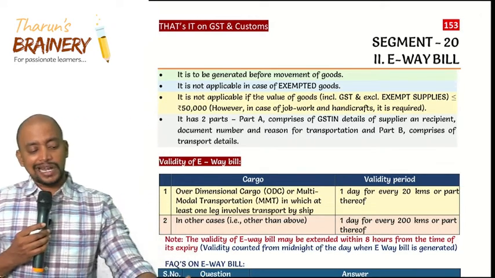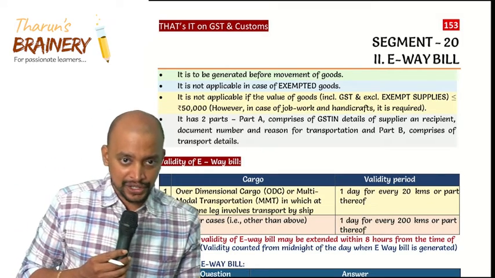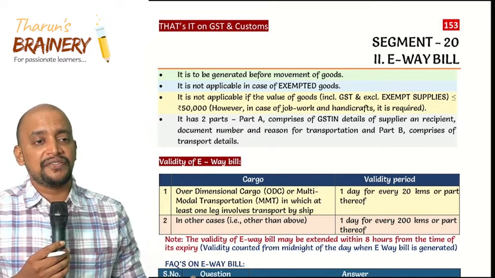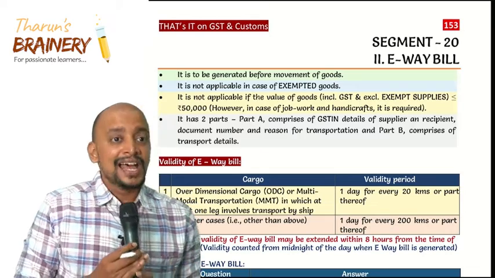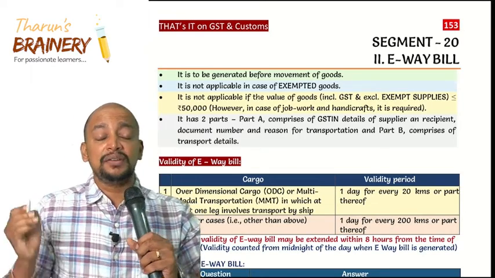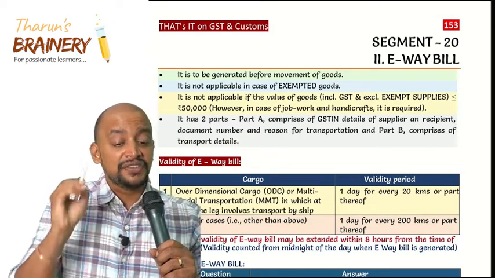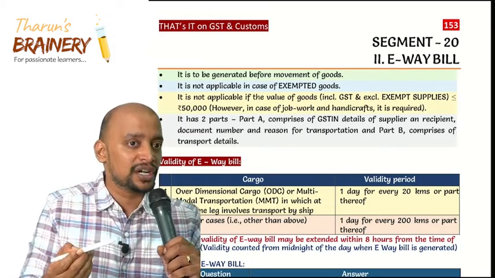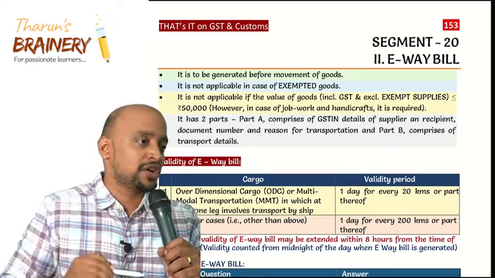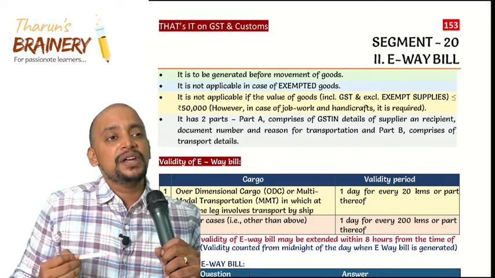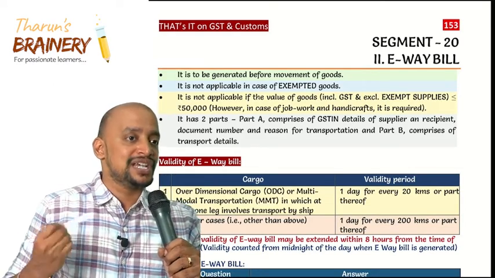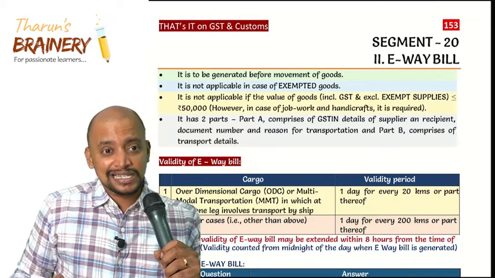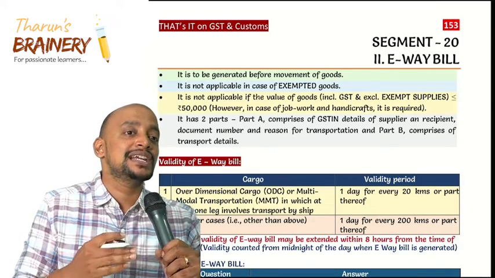Whenever the goods are taken from one location to another location, the proper officer has power to intercept the vehicle as per section 68, and they will be verifying that vehicle. If that vehicle does not have an E-way bill, then these goods are unaccounted goods and the goods are liable for confiscation.